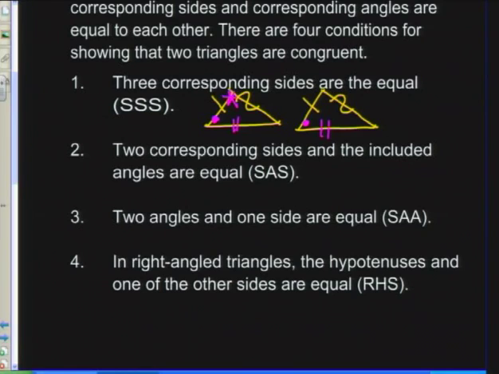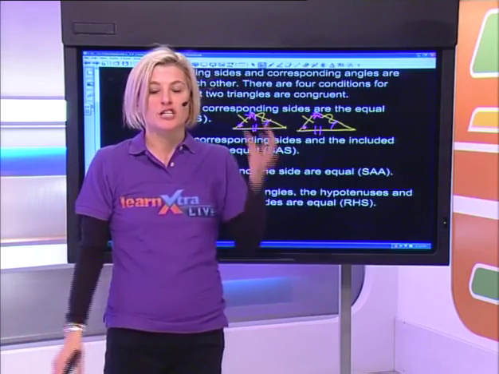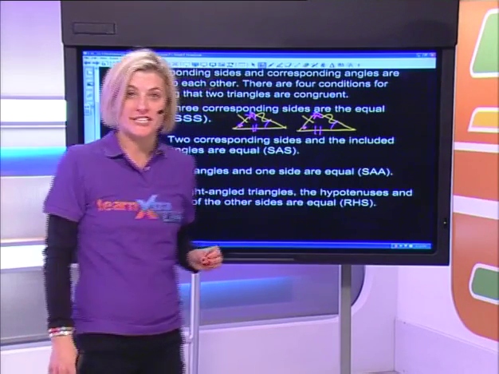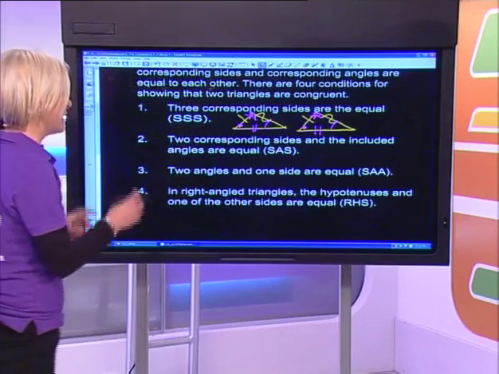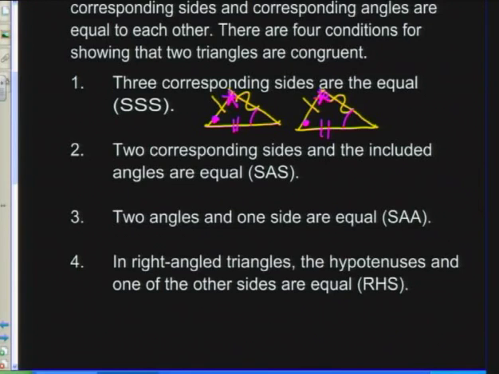That angle over there will be the same as that angle over there. And obviously, that one will be the same as that one. But it isn't actually necessary to prove all of those things, right? So we have got certain conditions. We've got to have at least 3 things.